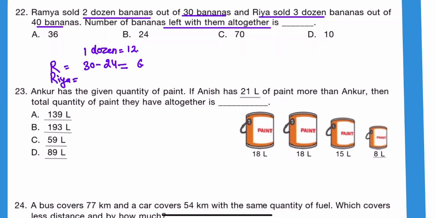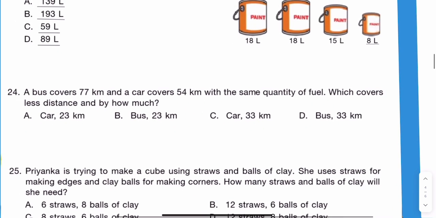She sold 3 dozens bananas out of 40. So 40 minus 12 is 28, minus 24 and 36 means the left bananas are 4. So the number of total bananas is 40. So answer D.